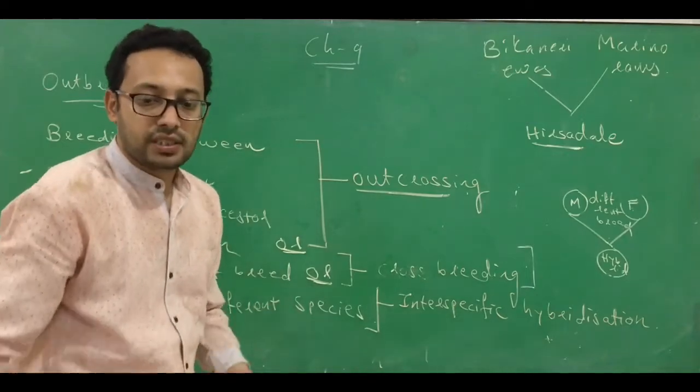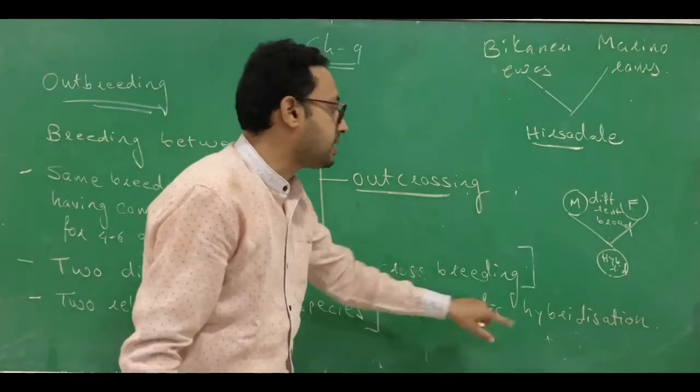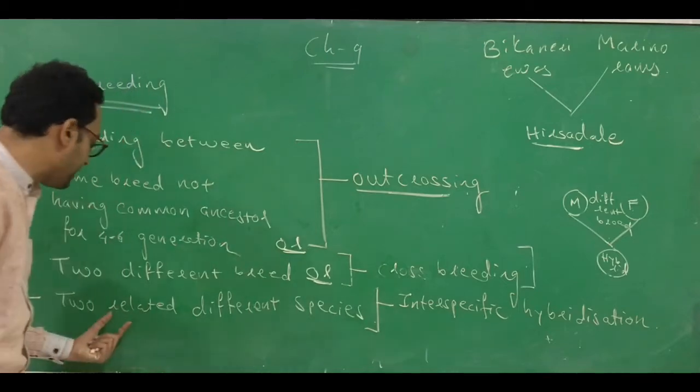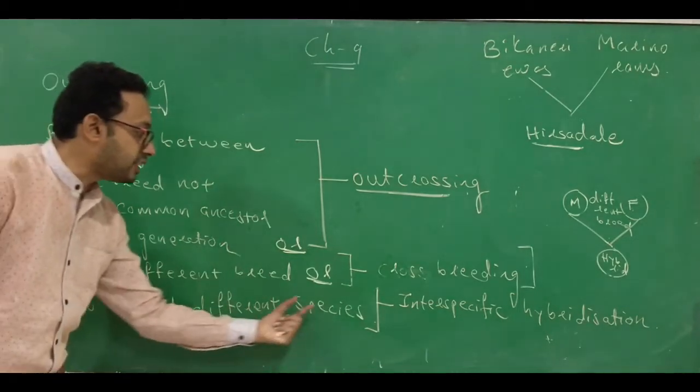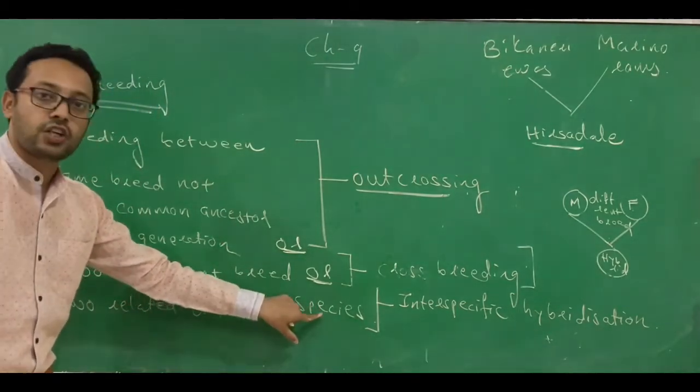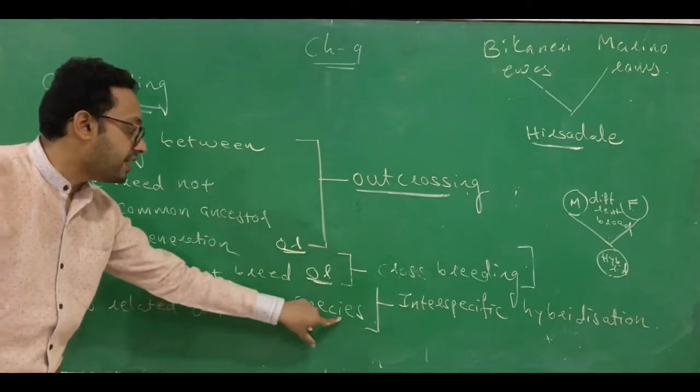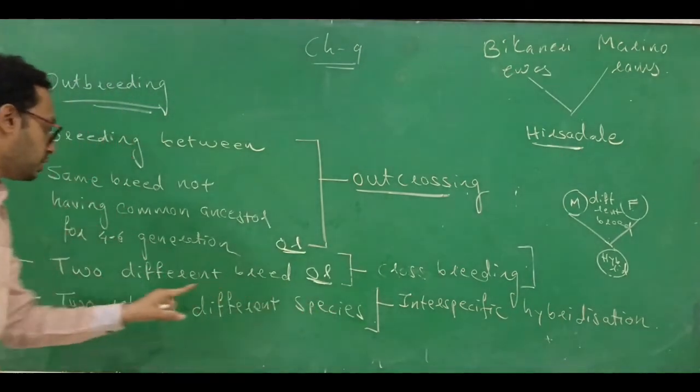And the last one is called interspecific hybridization. Here it is the breeding between two related different species. Here they are not of the same breed, but they are of different species. But that species should be related ones.